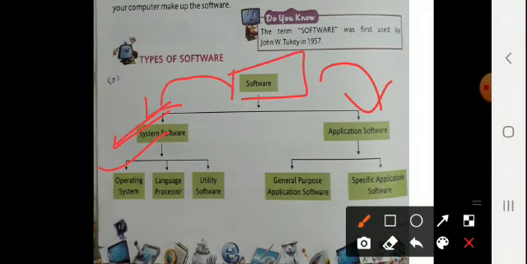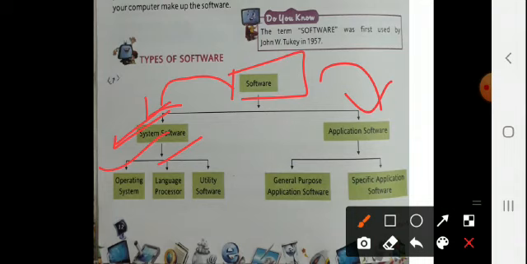Then second one is language processor. As we know very well that we cannot understand the machine language, so it is very necessary. Software are created by writing programs in computer languages. There are many computer languages such as C, C++ and Java. The programs written in these languages cannot be understood by a computer. So what to do? The solution is a language processor.